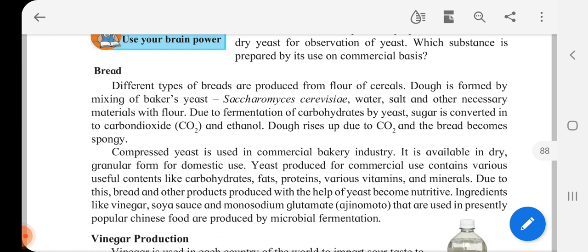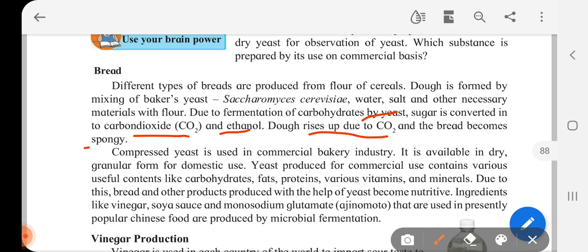So how does bread become spongy? It's all because of the fermentation of carbohydrate carried out by the yeast. Sugar is converted to CO2 and ethanol, which makes the dough rise due to CO2 and bread becomes spongy. Compressed yeast is used in commercial bakery. It is available in dry granular form for domestic use. So compressed yeast is also used in commercial industry.